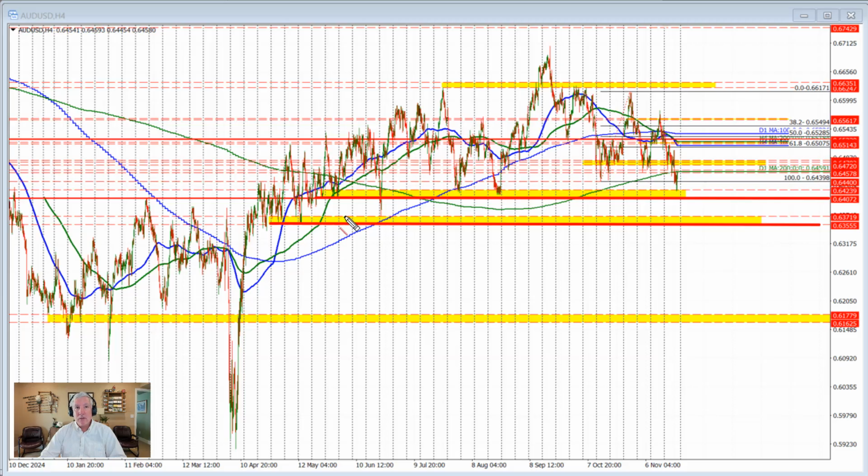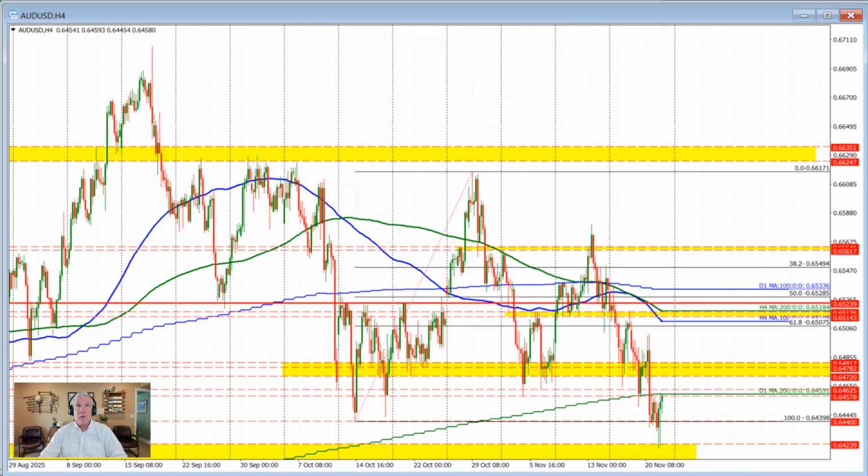So there's a number of different times where the price came down into this yellow area, found support buyers, and that's where the price low bottomed in trading here today, in between the 0.6407, 0.6424. Nice level to find support buyers, and the price has since rotated back to the upside. Now, where did the rotation go? If I take a closer look at this, bring us back in so that we can see it more clearly, the rise to the upside came right up to this level right through here.